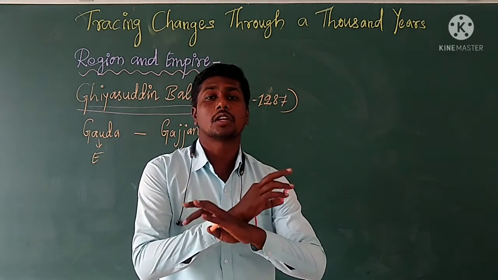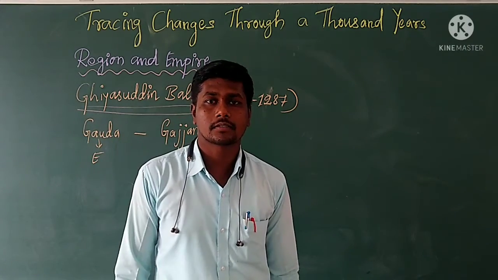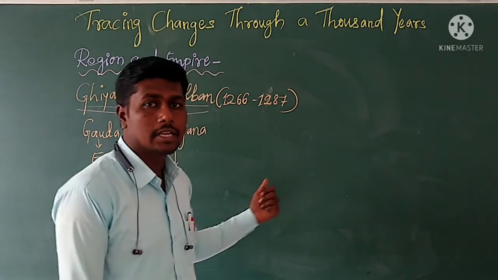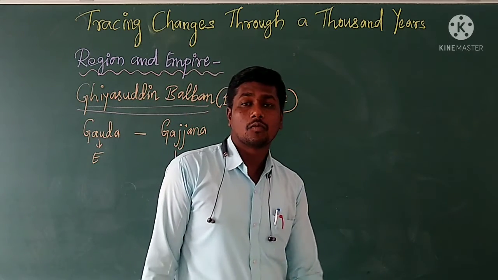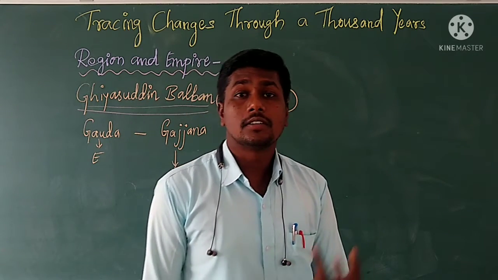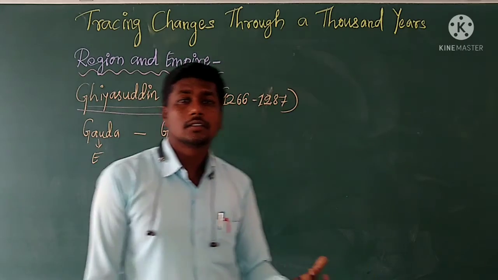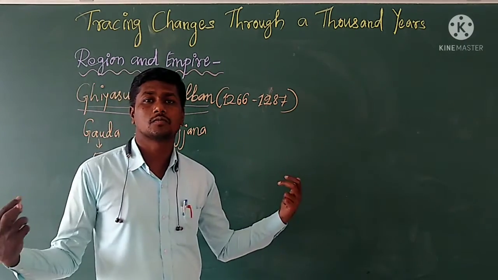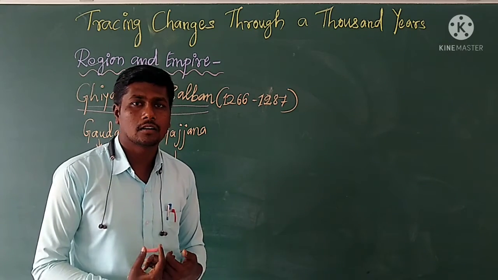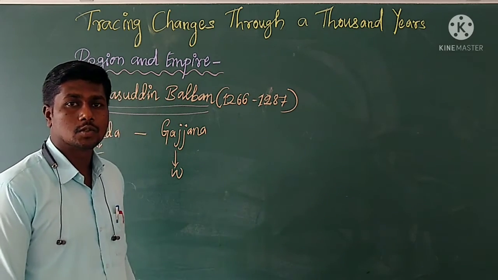He was the ruler of a vast empire. One of the Sanskrit Prashasti praised that Ghiyasuddin Balban controlled a very wide area under his rule.